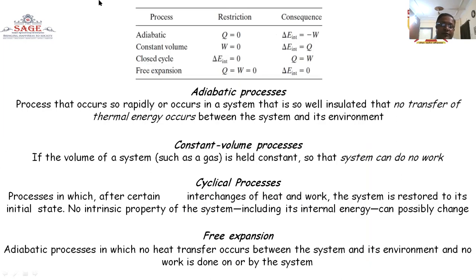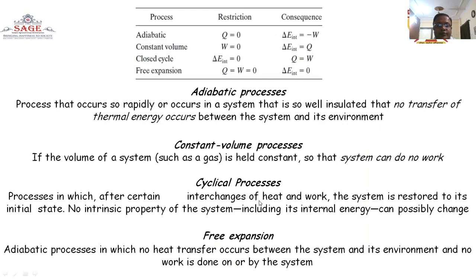Here a number of processes are shown: the adiabatic process, constant volume process, cyclic process, and free expansion process. In the adiabatic process, no heat is supplied from system to surroundings or surroundings to system. In the constant volume process, the volume remains constant if the gas is heated at a particular temperature, so the system cannot do work.